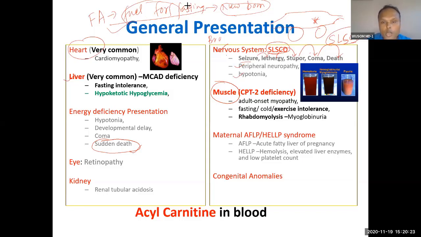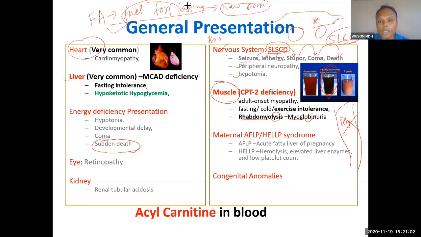If muscle does not get energy, muscle will break. This is skeletal muscle, and rhabdomyolysis is the term for skeletal muscle breakdown. Rhabdomyo is the term given for skeletal muscle, and lysis means breakdown. Inside skeletal muscle, there is myoglobin. When this skeletal muscle breaks, myoglobin comes outside the muscle and can appear in urine. This is called myoglobinuria. You can see the urine will look coffee colored.